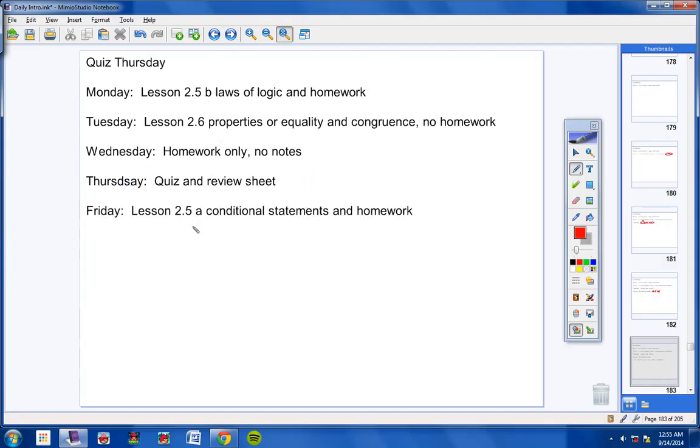On Friday, we're going to look at lesson 2.5a, conditional statements, and we're also going to have homework. Now, here's how this works. Juniors, while you guys were gone, the sophomores covered this lesson right here. And so Friday, while the sophomores are gone up in Kentucky and Ohio, you juniors are going to have the same lesson, so that you're kind of making up what you missed on this one day. Okay, so that's what we're going to do on Friday.